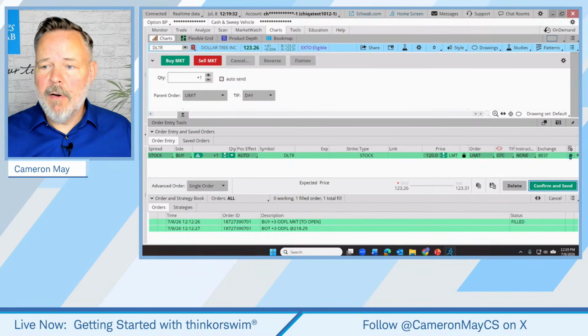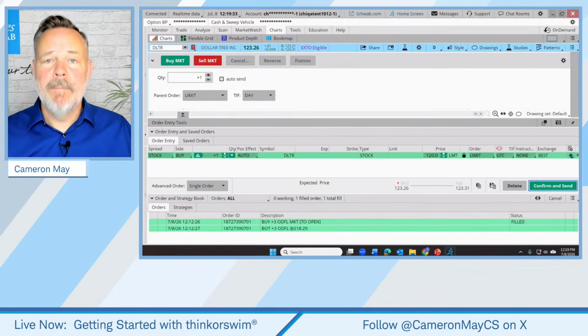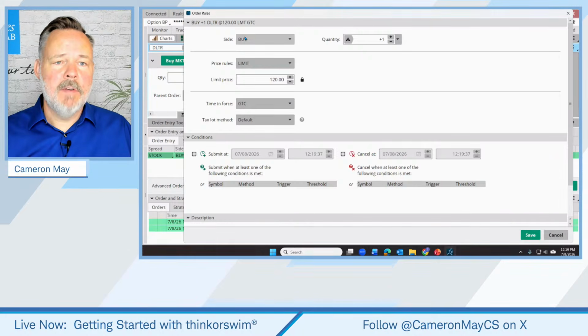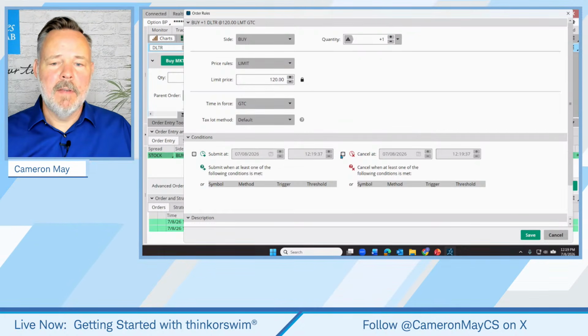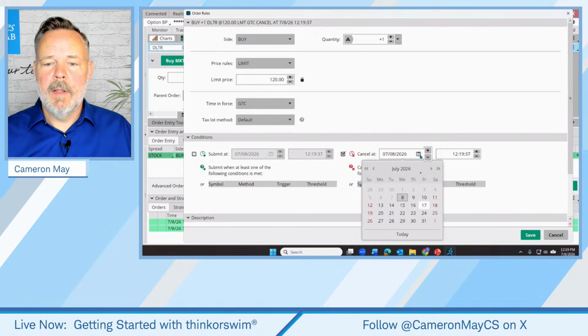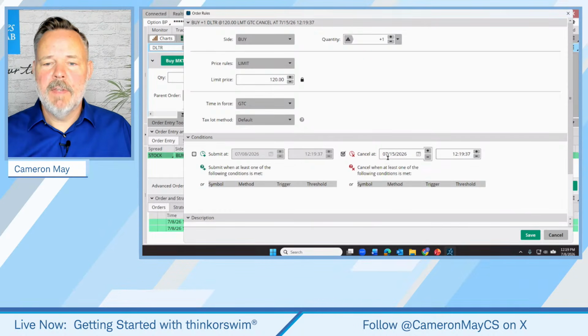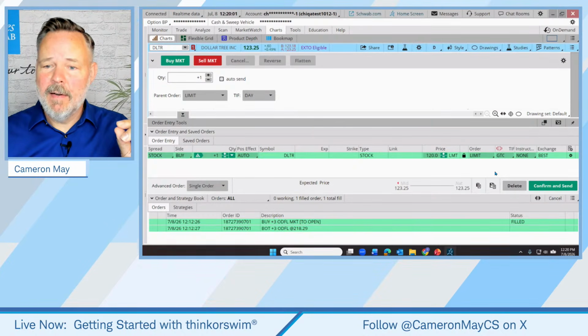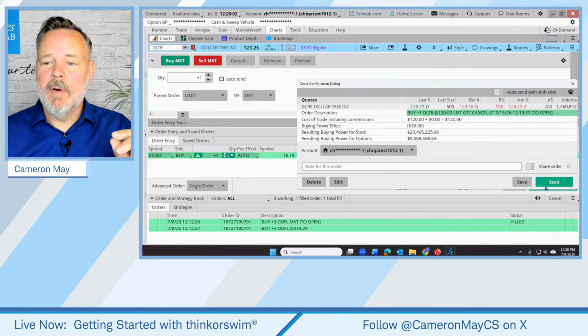So I'm going to go over here, a little gear icon to the right. This is a condition that we can add. So let's click on the condition field. Here's our original order, buy one share at a limit price of $120, good till canceled. Well, I want to cancel this. Let's say we want to cancel that in a week. We click on a little calendar. Let's choose the 15th of July. We could specify the time of day. I'm not going to do that. And let's just save that. So yeah, we got a little extra fancy here, but then we can confirm and send that order.